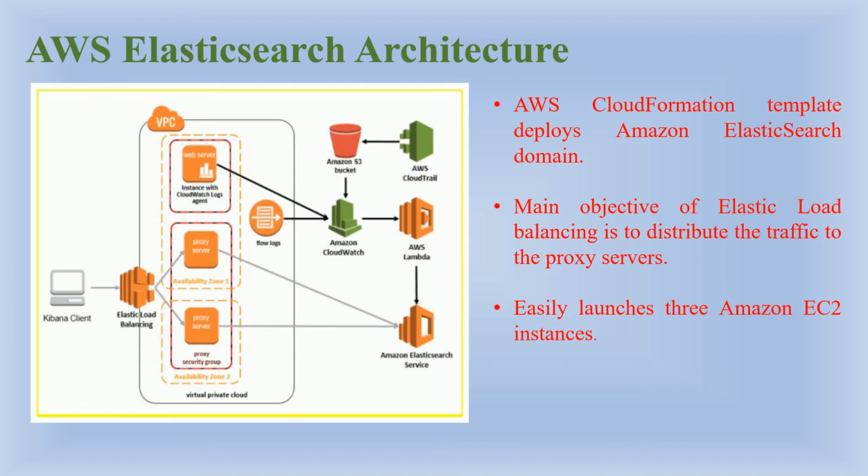The main objective of Elastic Load Balancing is to distribute the traffic to the proxy servers and enable automatic recovery to maintain instance availability. The template launches 3 Amazon EC2 instances, which are in separate availability zones of the Amazon Virtual Private Cloud network. Now let's look into the key features of AWS Elasticsearch Service.